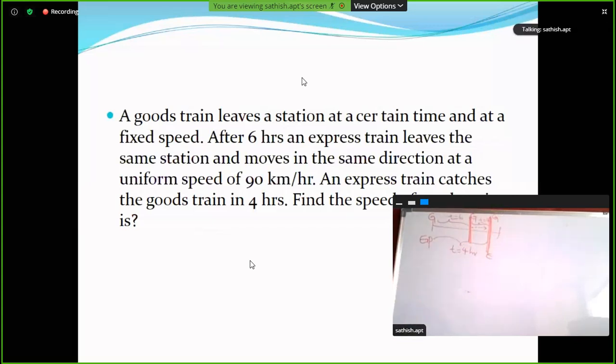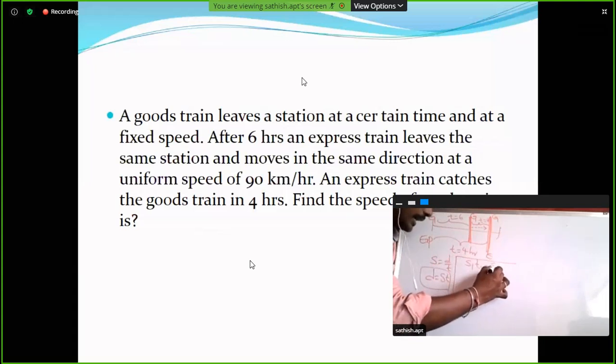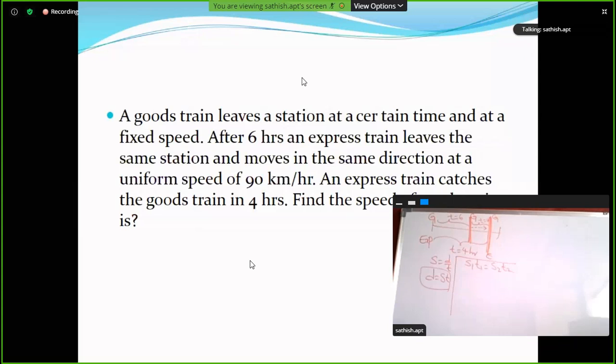Here the distance covered by the goods train is equal to the distance covered by the express train. So the distance is constant. Speed is equal to distance by time, so distance is equal to speed into time. If the distance is constant, the formula is S1 T1 is equal to S2 T2.